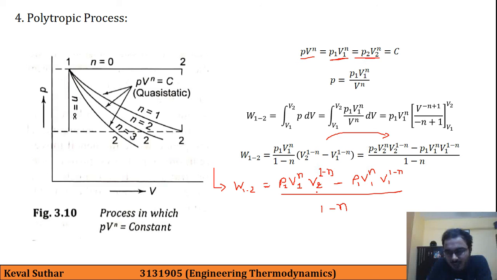So here we are having V2 raised to 1 minus n, and here we are having V1.